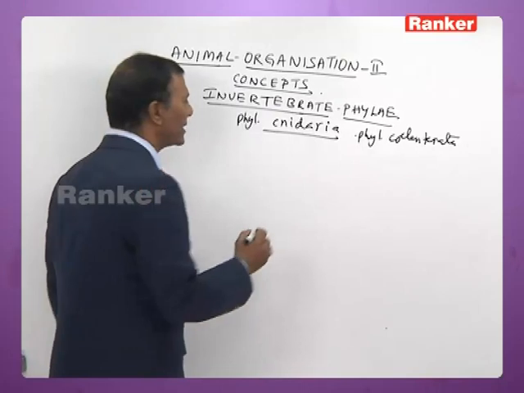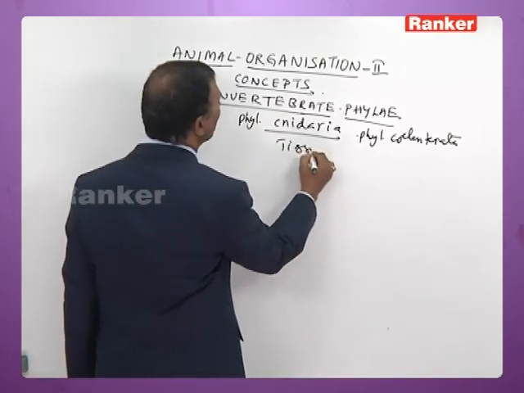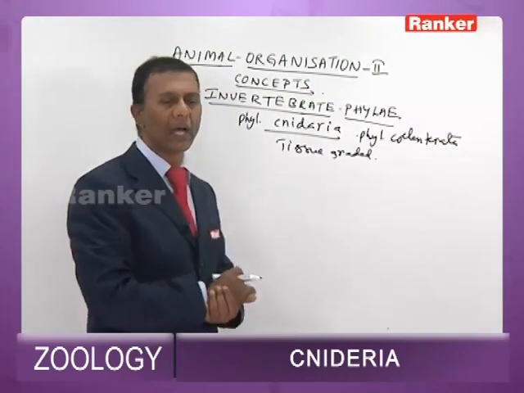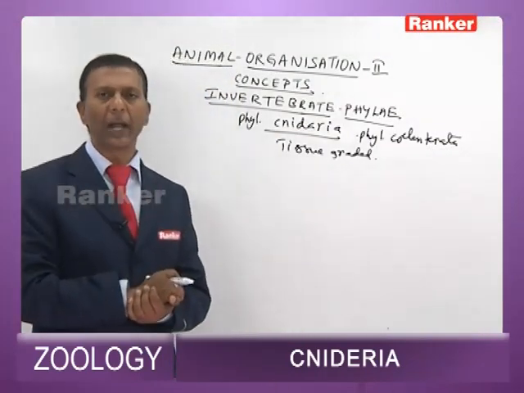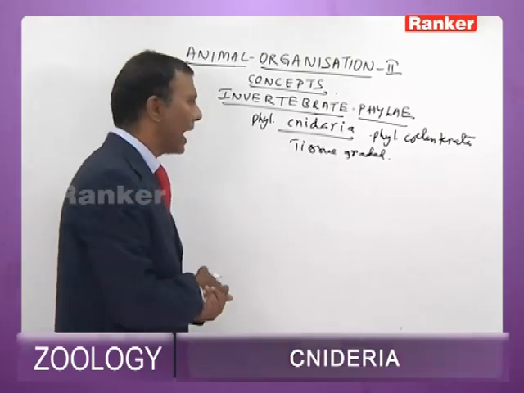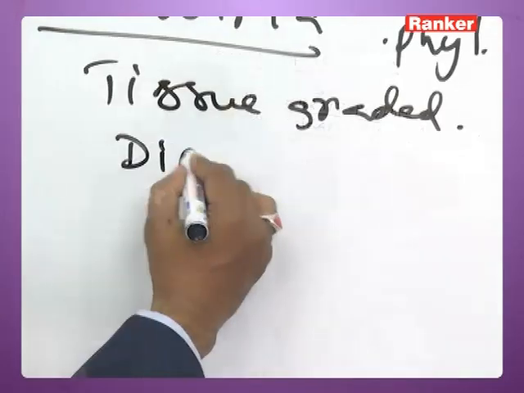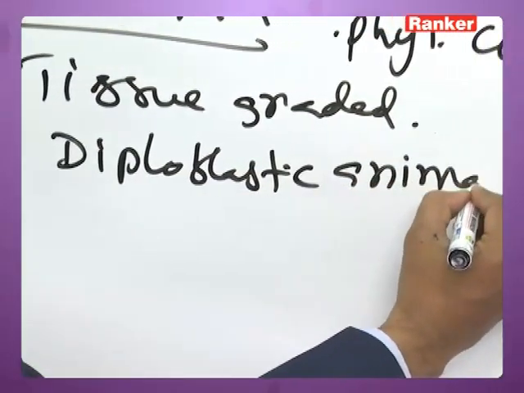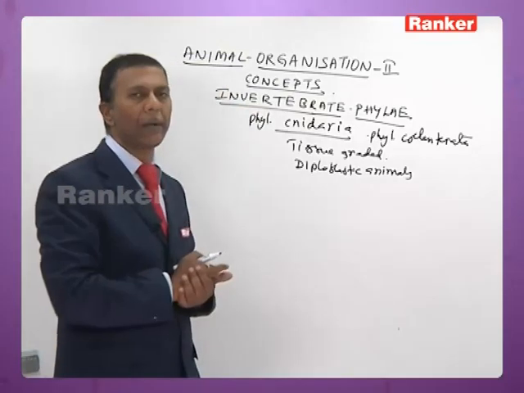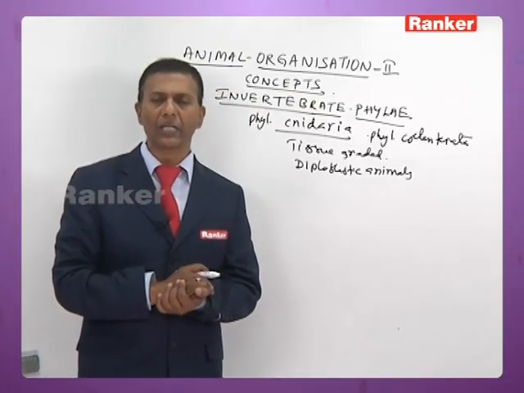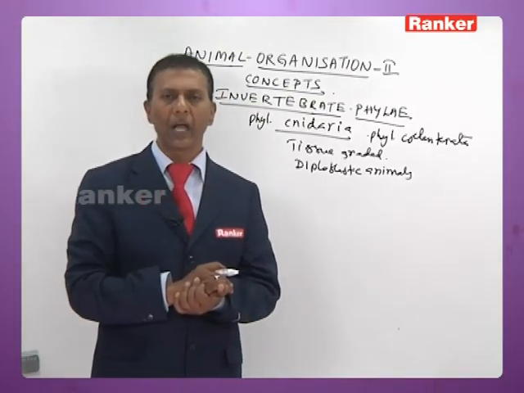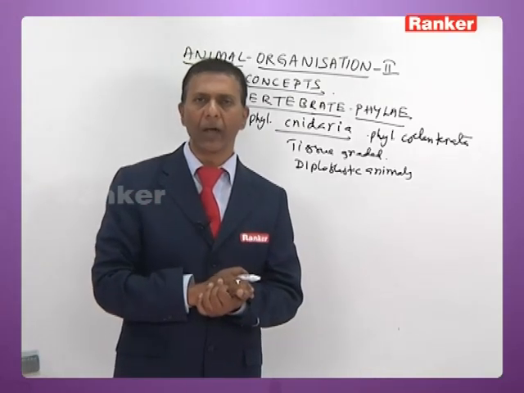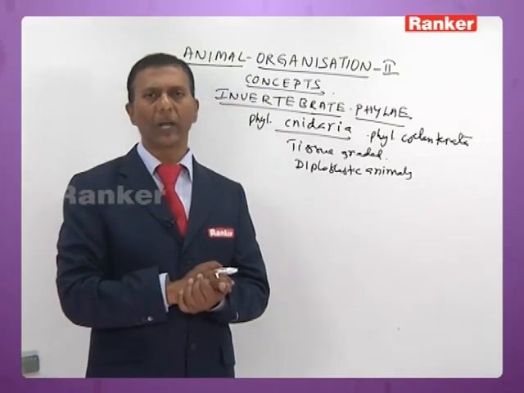They are the first formed phylum with a tissue grade of organization, and the first formed diploblastic animals with outer ectoderm or epidermis, inner endoderm or gastrodermis, and the middle non-cellular mesoglea. The body cavity is called coelenteron or gastrovascular cavity.